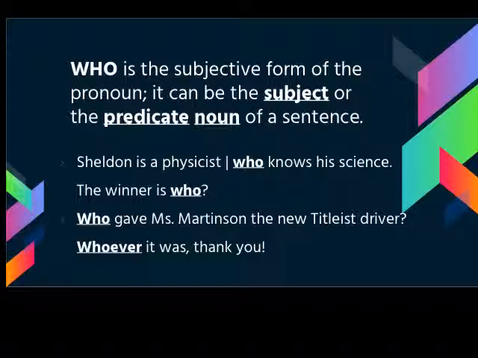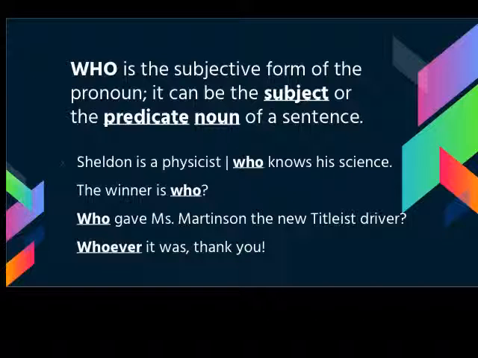So who is the subjective form of the pronoun? It can be the subject or the predicate noun of a sentence. If we look at the sentences we have here, we see Sheldon is a physicist who knows his science. We have a couple things going on. We have 2 clauses. First of all, we have the clause that says Sheldon is a physicist, and then we have a second clause that says that somebody, namely Sheldon, knows his science. And so we have to look at them separately before we can determine who or whom.